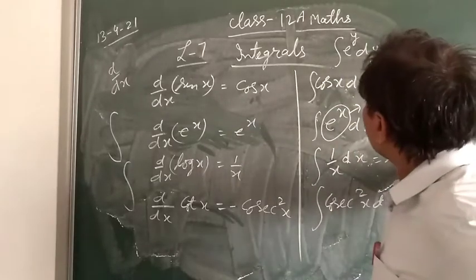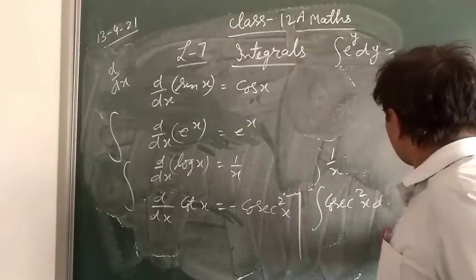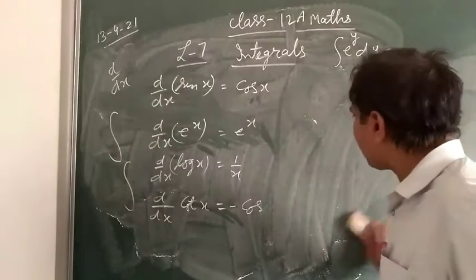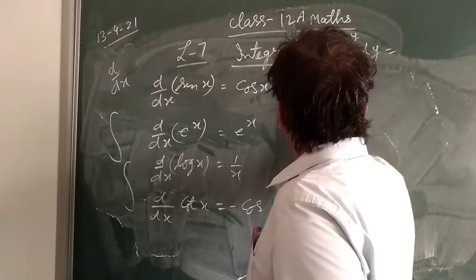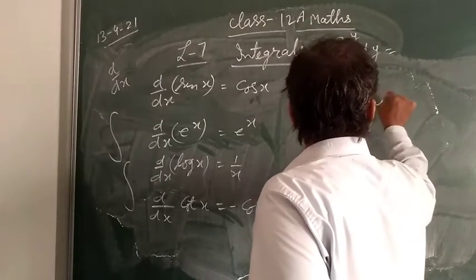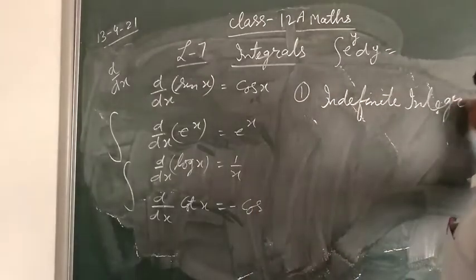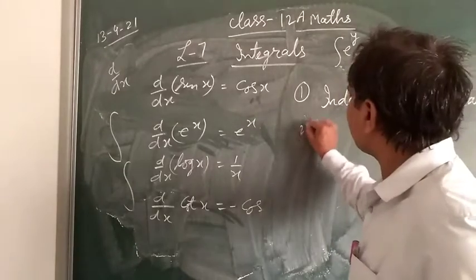So in integration we will discuss two types of integration: indefinite integrals and second one definite integrals.